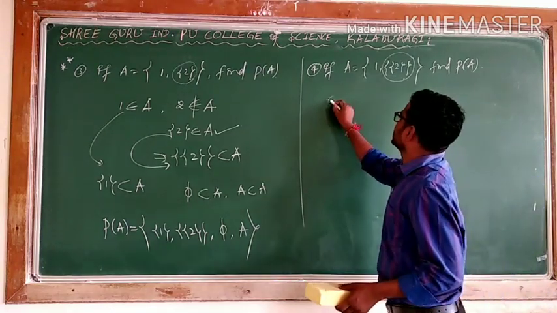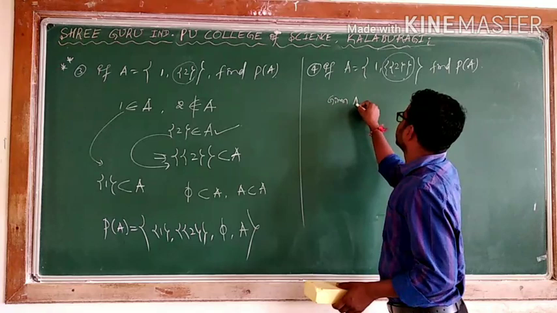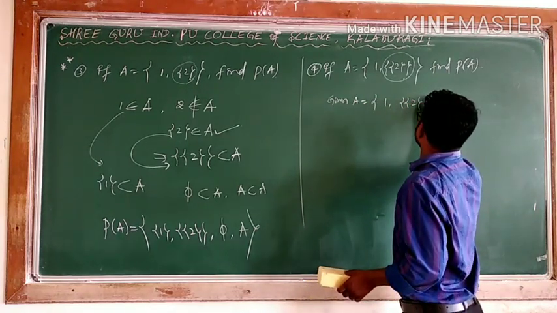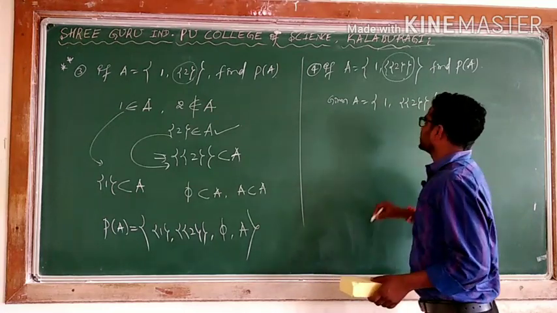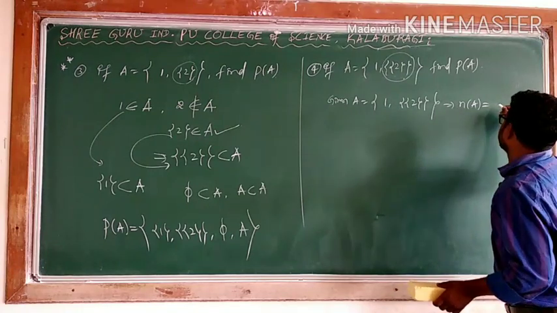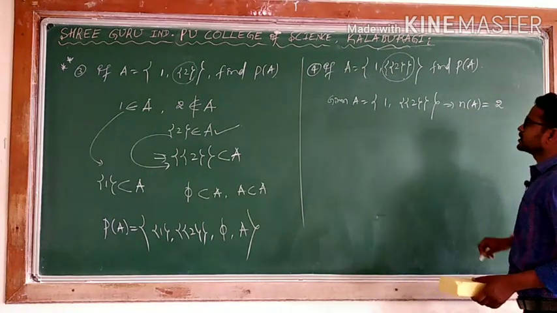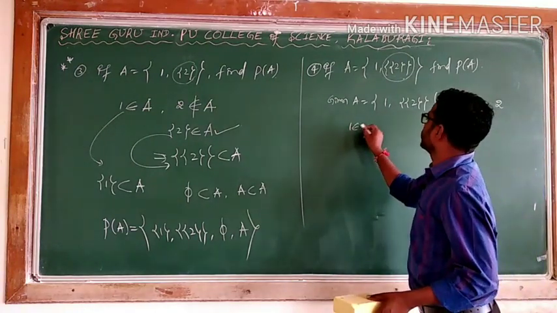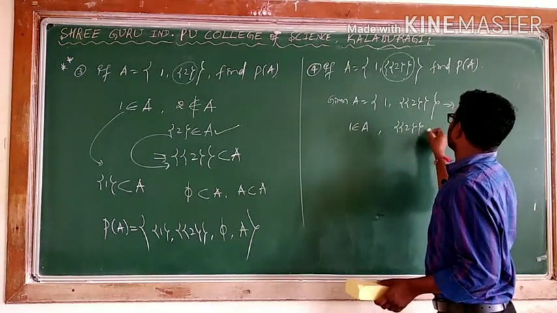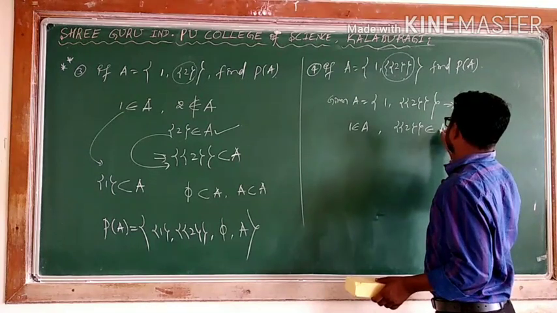Can I say here given set is what? A is equal to 1. This is the element, and this is covered by already 2 flower brackets. How many elements does it have? I can say n of A. N of A is nothing but the number of elements. How many elements? 2 elements. What are the elements? 1 belongs to A and another one, 2 belongs to A.